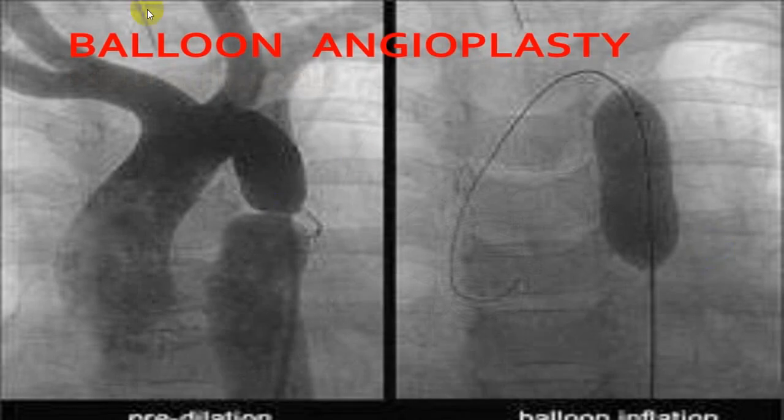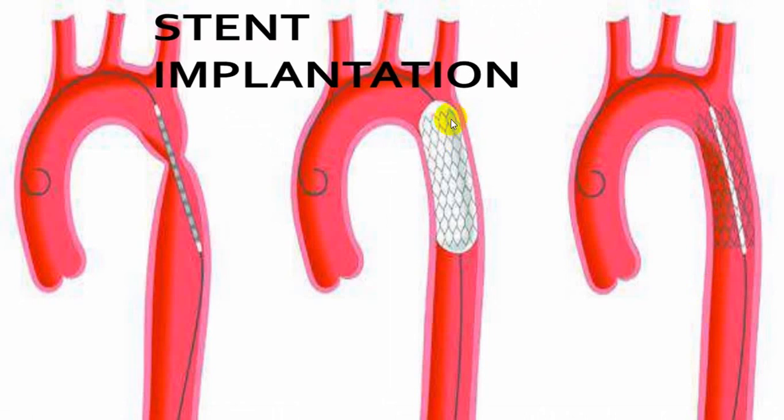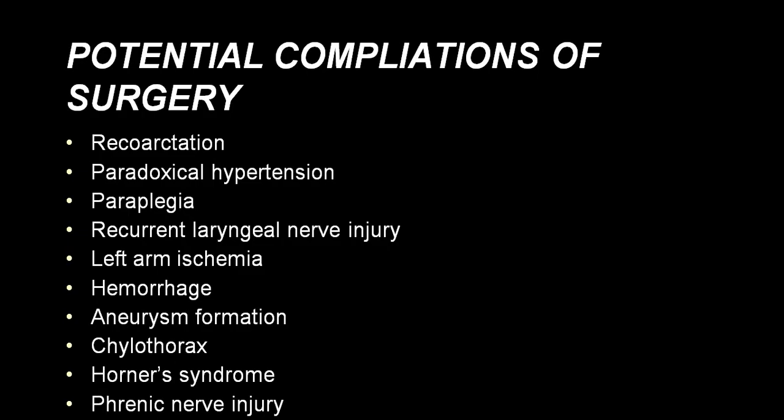You can see here, this is a balloon angioplasty. A catheter is placed, this is dilated, and following balloon inflation, you put a stent and correction is done. But this will be possible only in a mild variety, not in a severely tight variety. In that case, and in a long segment also, you cannot go for a stent implant.